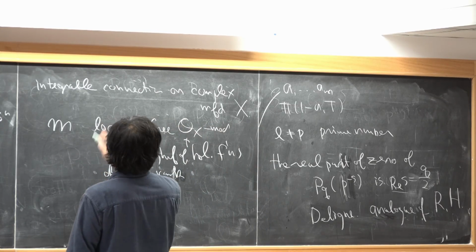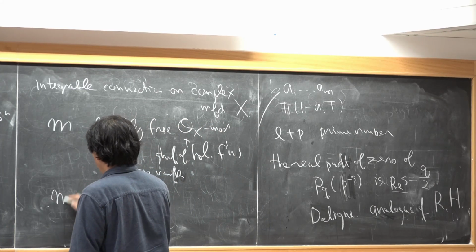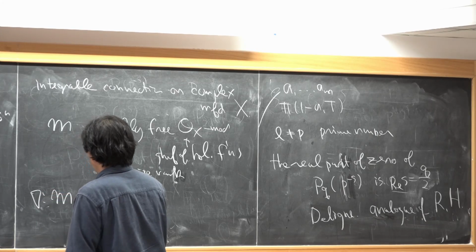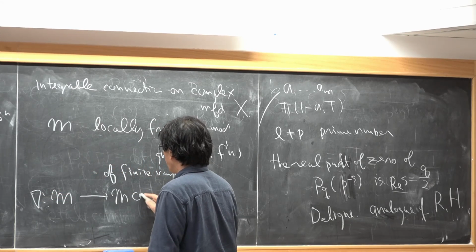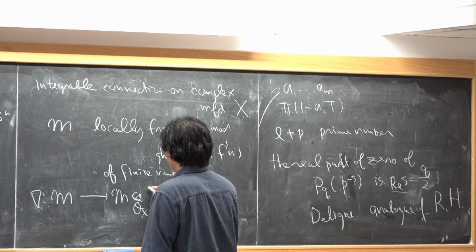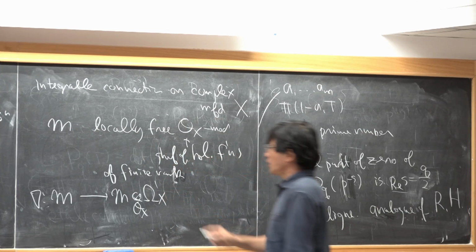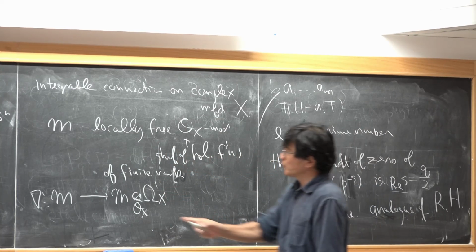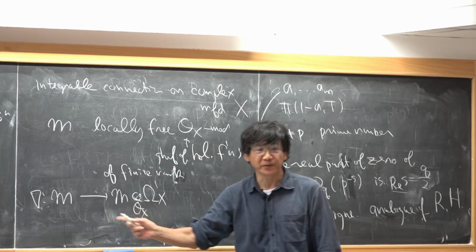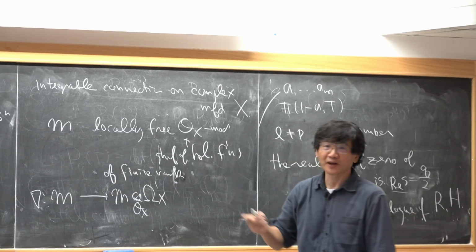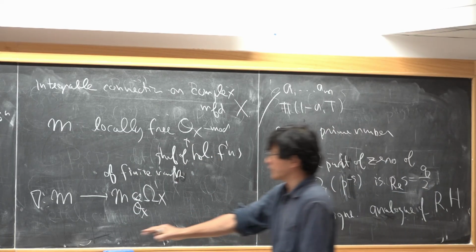And the integrable connection means that we have a morphism called a connection satisfying a certain property which I don't write down today.